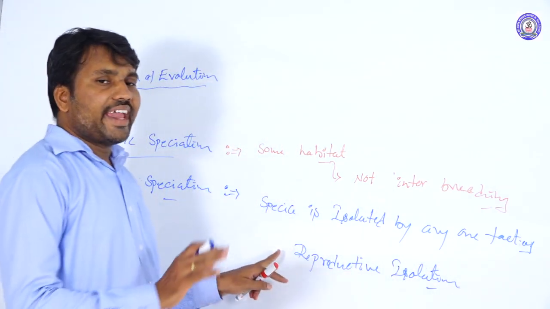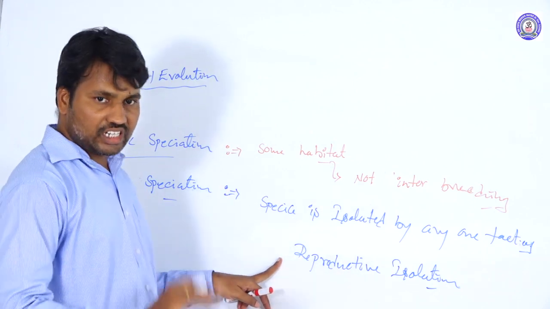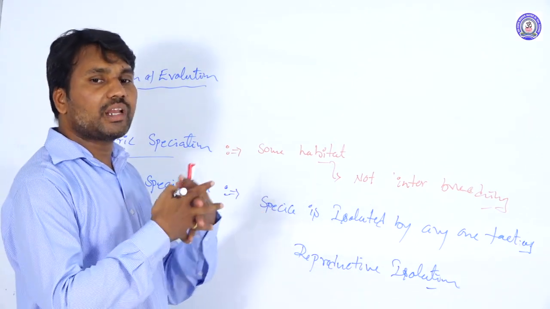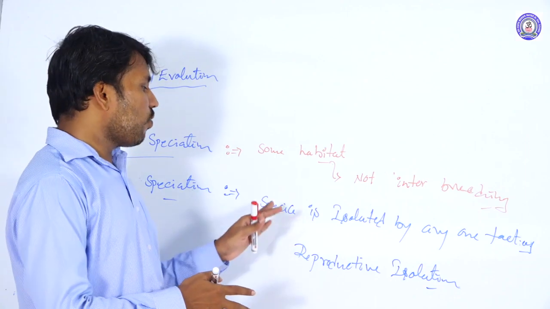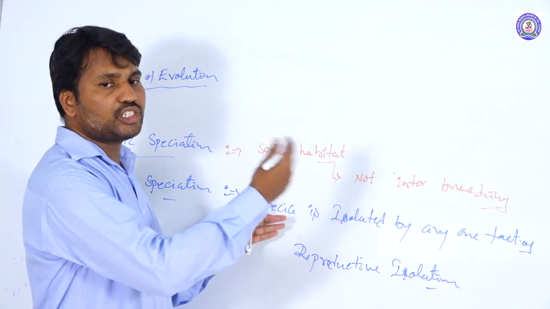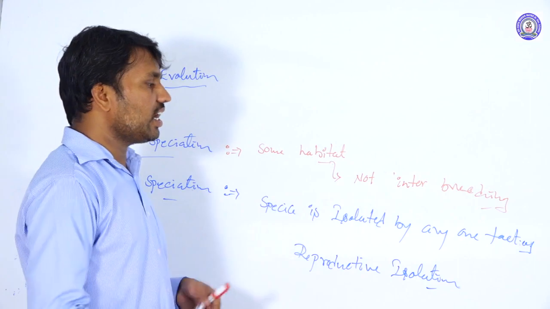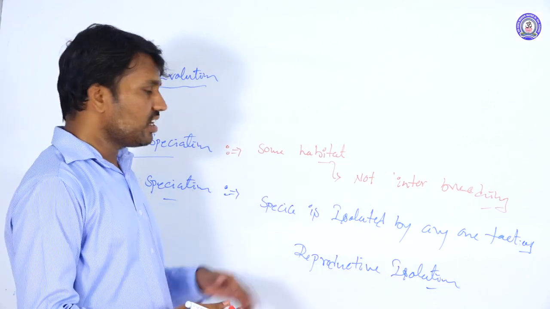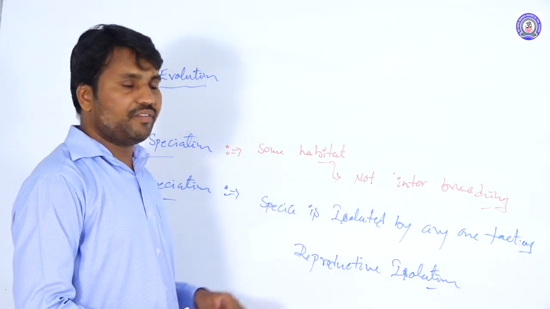That means geographical separation occurs and they are not able to interbreed. For example, individuals of one species distributed in three or four geographical regions are not able to interbreed with each other.